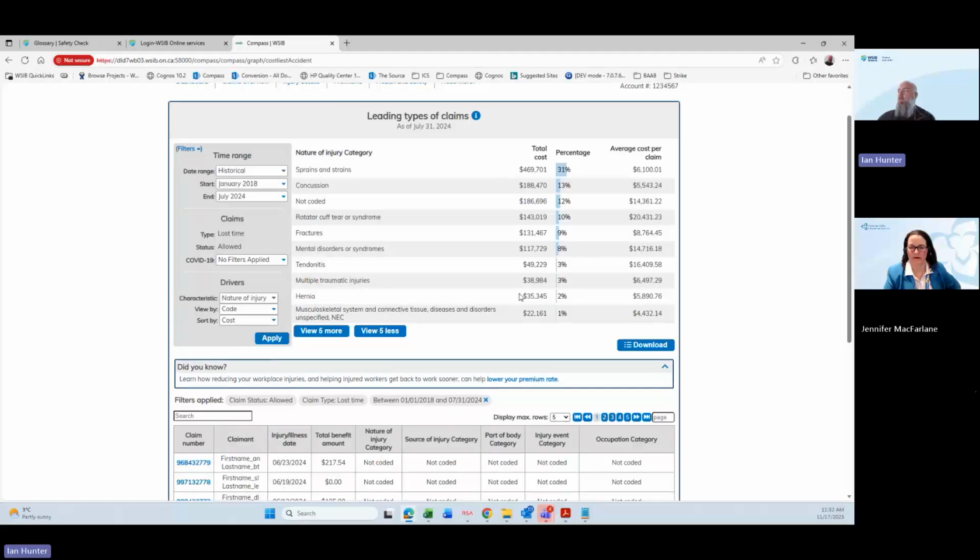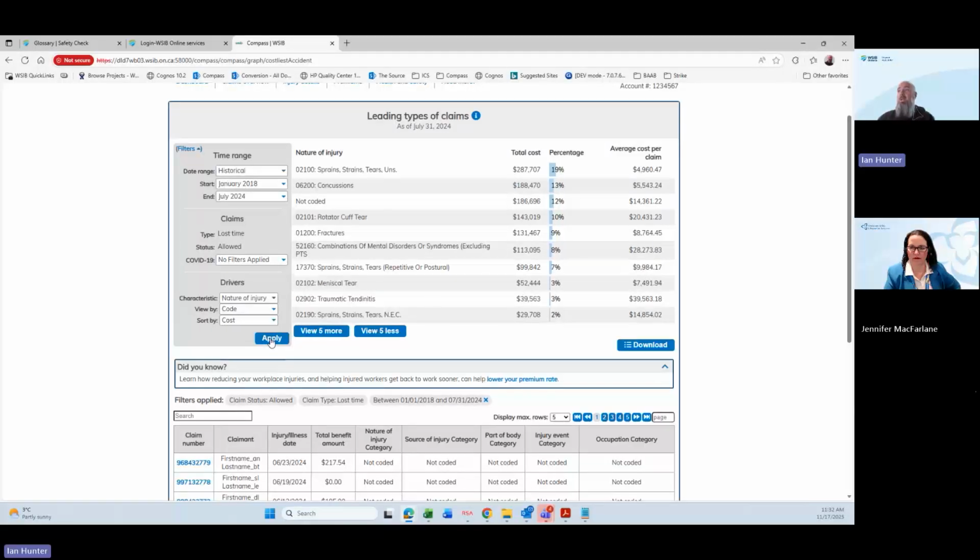We're still sorting this by cost. But when we look at it by code level, it's now going to take us down to the lowest level of that specific coding, the CSA coding that is put on those claims. So now you can start to see at the lowest level what those are. It's the same when you look at, say, occupation. We start at the lowest level. We can say, let's look at count.